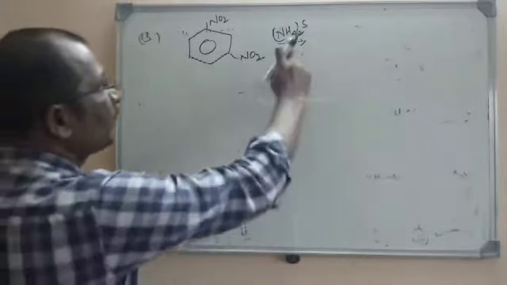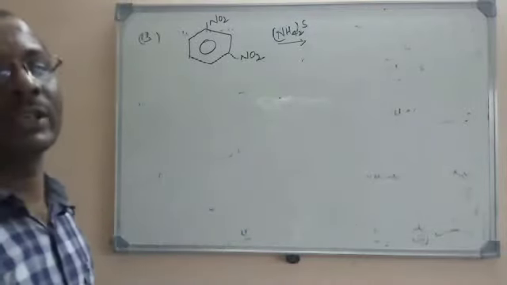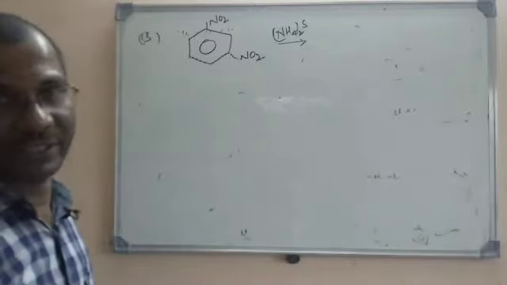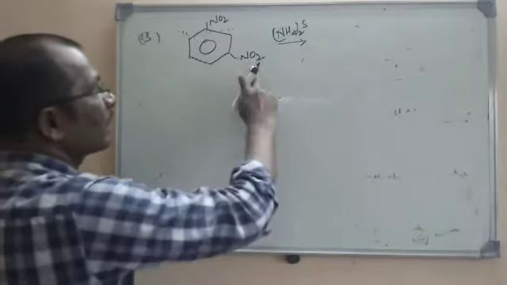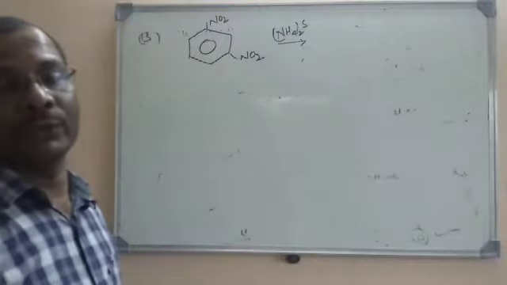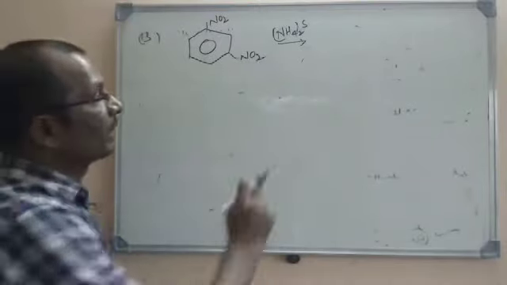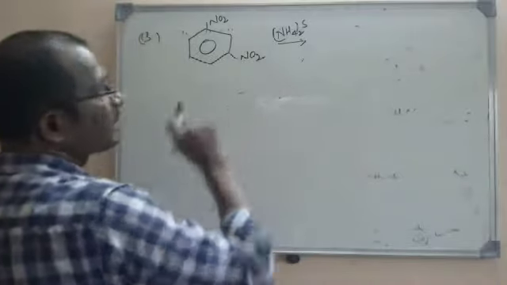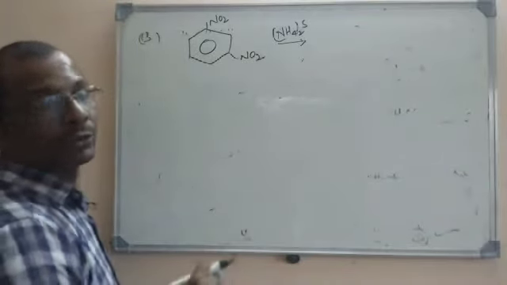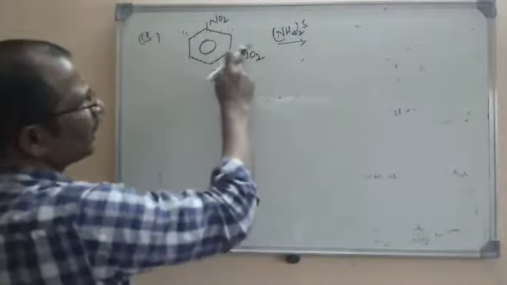So look here, ammonium sulfide is used for selective reduction. You all know that nitro compounds can be reduced. If you use tin and HCl, that will reduce NO2 into NH2. But ammonium sulfide will selectively reduce any one of the NO2 groups. So here both are equivalent.